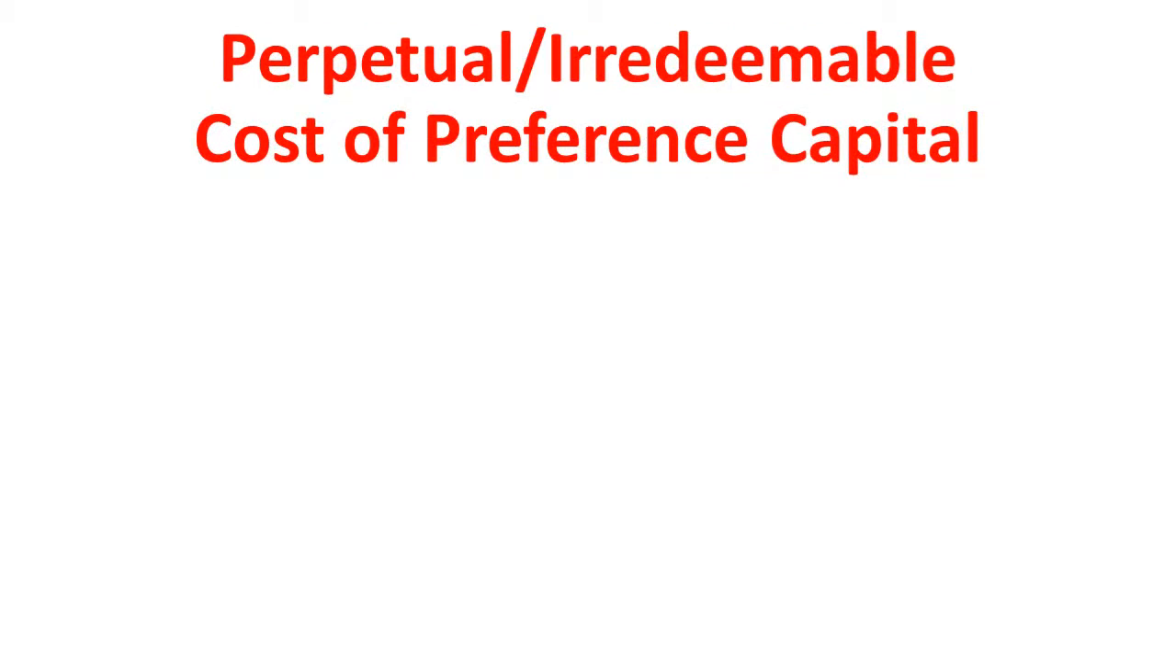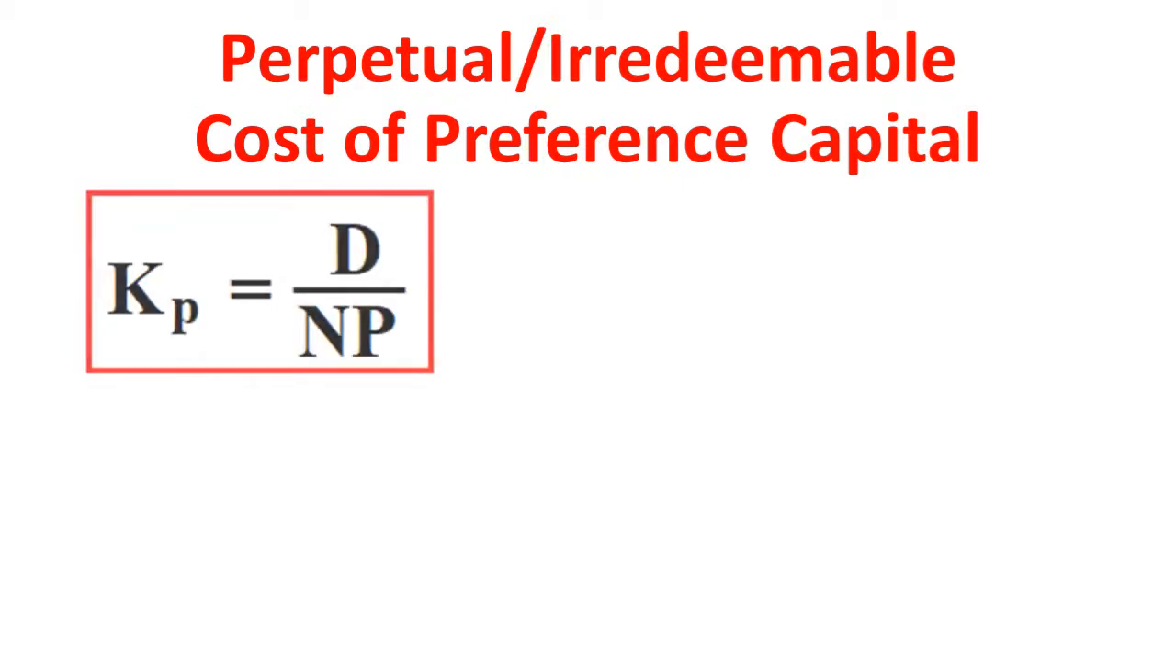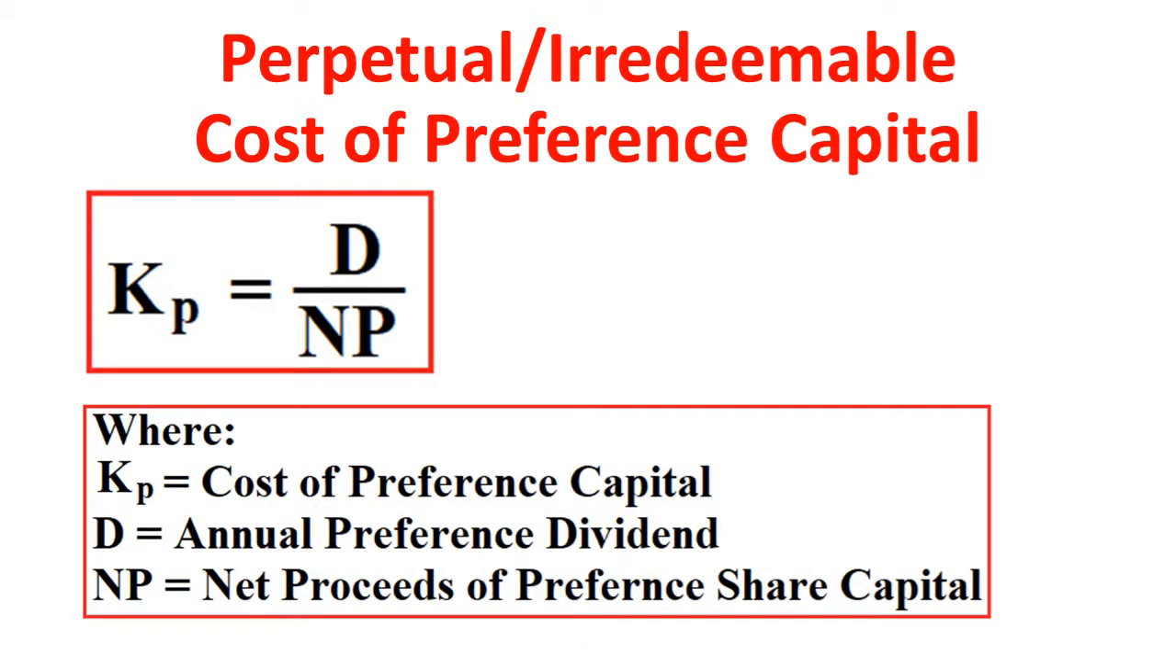So here we will first understand irredeemable preference shares. How to calculate the cost of irredeemable preference shares? For that we have a formula, KP. In case of cost of debt we wrote KD; in case of cost of preference shares we write KP, where P stands for preference shares. So KP is equal to D by NP, where KP is the cost of preference share capital, D is the annual preference dividend, whereas NP refers to the net proceeds of the preference share capital. Whether we issue at premium or at discount, how much we are going to get, that net proceed is called NP.